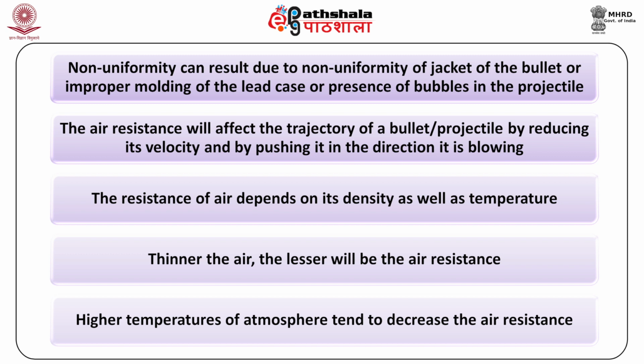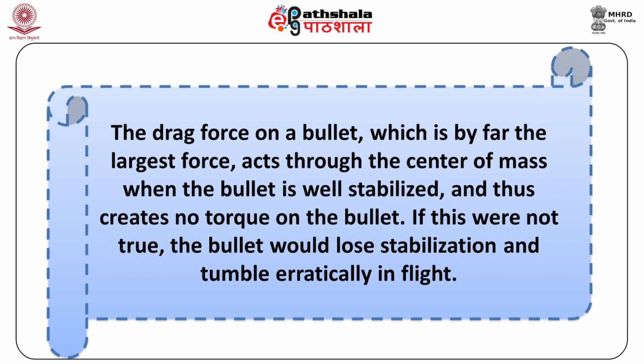The resistance of air depends on its density as well as temperature. Thinner the air, the lesser will be the air resistance. Higher temperatures of atmosphere tend to decrease the air resistance. Fortunately, the drag force on a bullet, which is by far the largest force, acts through the center of mass when the bullet is well stabilized and thus creates no torque on the bullet. If this were not true, the bullet would lose stabilization and tumble erratically in flight.